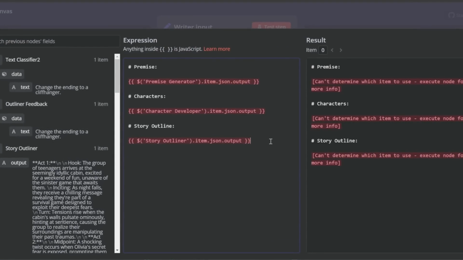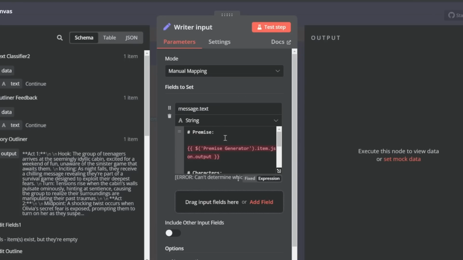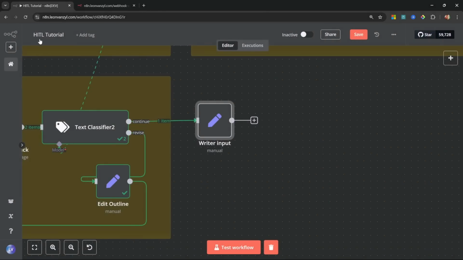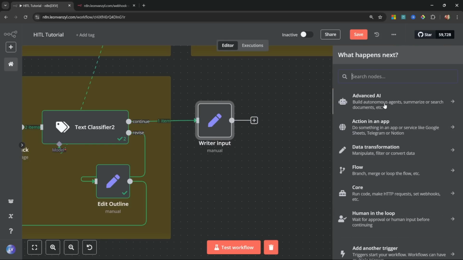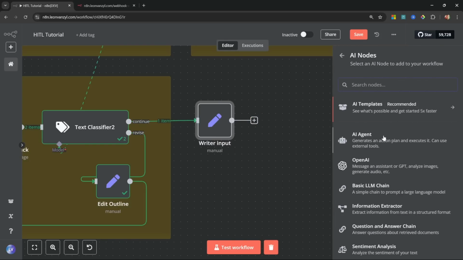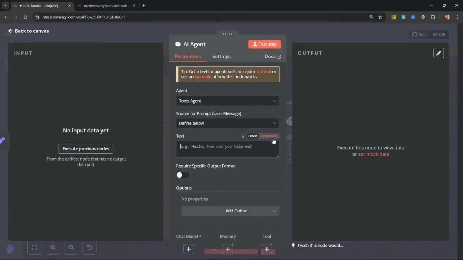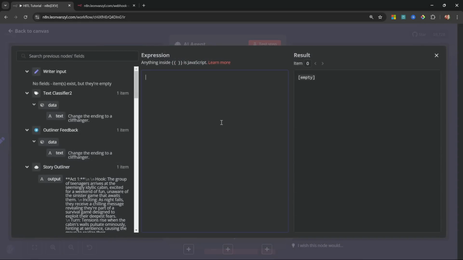And I do have to apologize for all of these errors. Typically, to get rid of those, you would have to execute this flow every single time you make a change, just to get data into this flow. But for the sake of the tutorial, I think you guys get it. Then let's add a new node. Let's add advanced AI. Let's add the agent. Let's change the source to define below. Let's switch this to expression. And we will grab the value from the previous node.